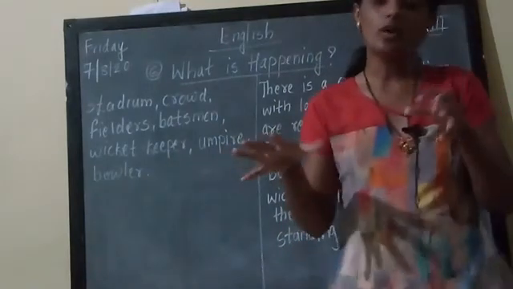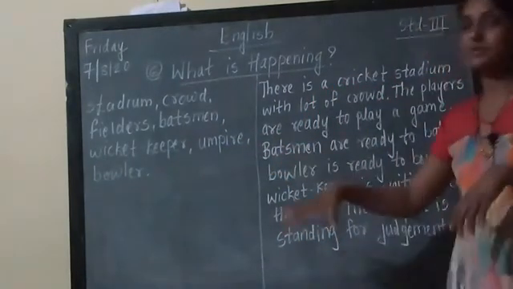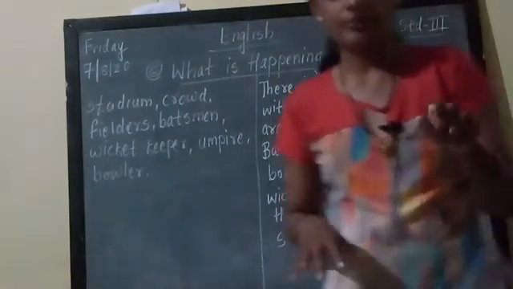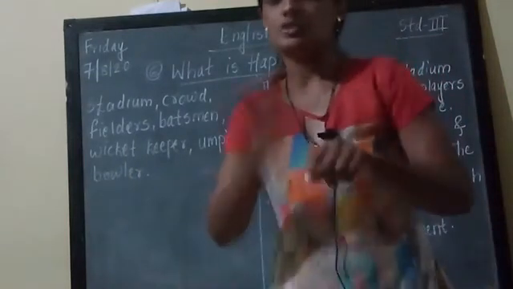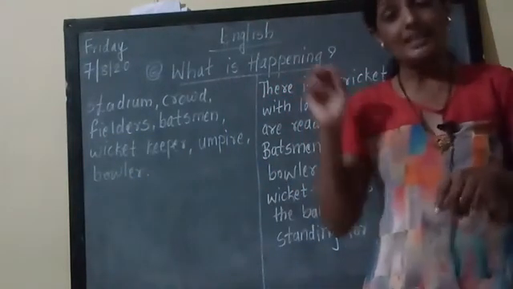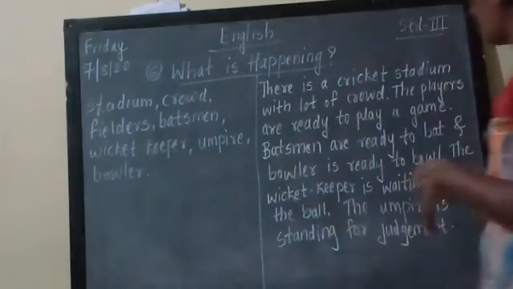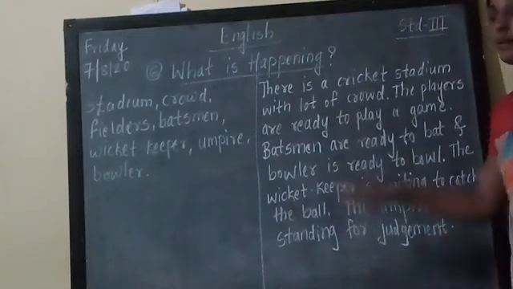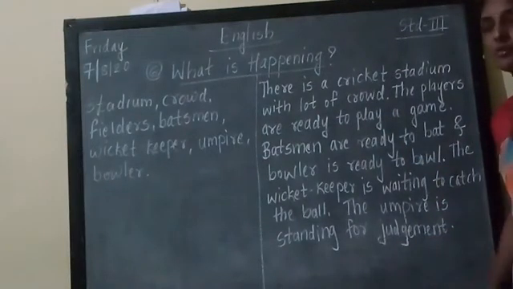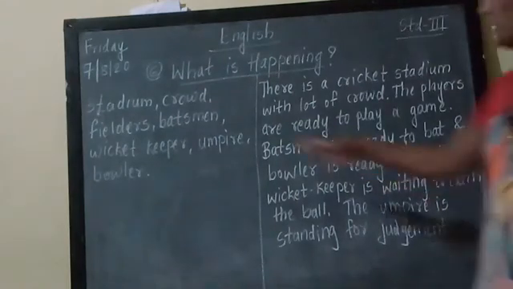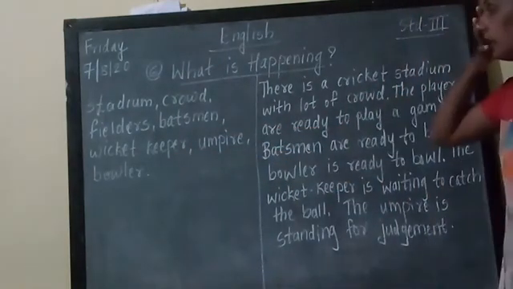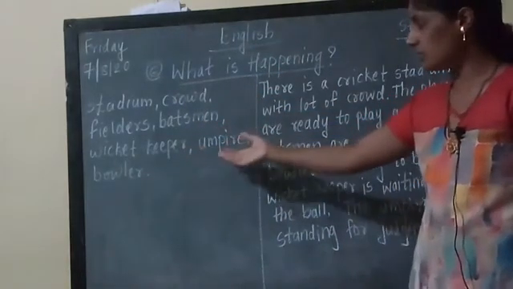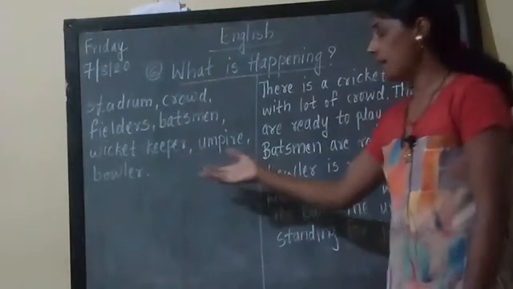So what did we do now? We saw the picture, and after seeing the picture, we did reading of the picture. In Marathi you have picture reading, and then write 2 to 3 lines. In the same way, in English also, you have to see the picture, read the picture, and after reading the picture, write one paragraph on that picture with the help of the hints given. Stadium was a hint, crowd, fielders, batsman, wicket keeper, umpire, bowler.